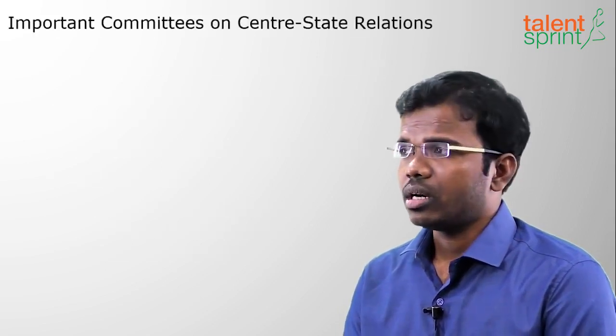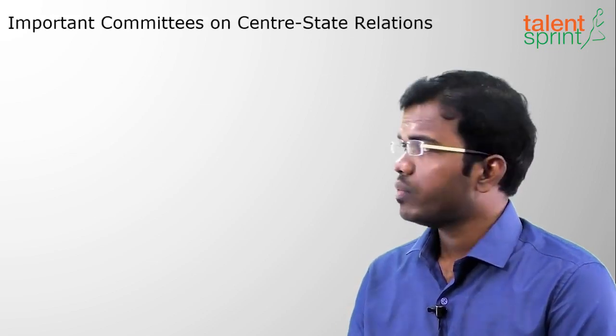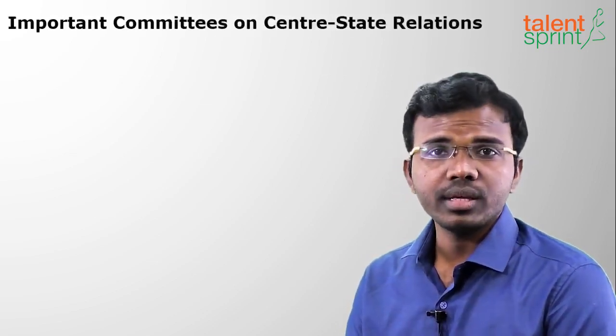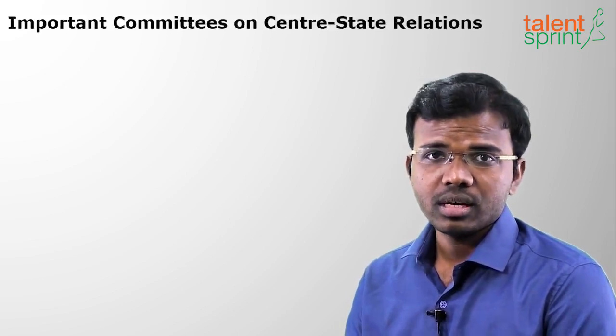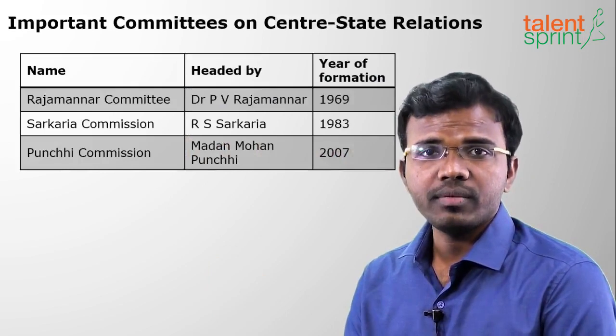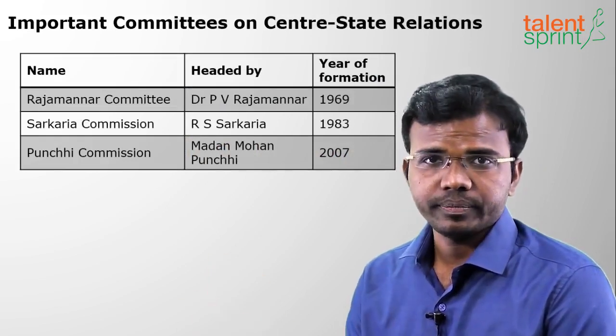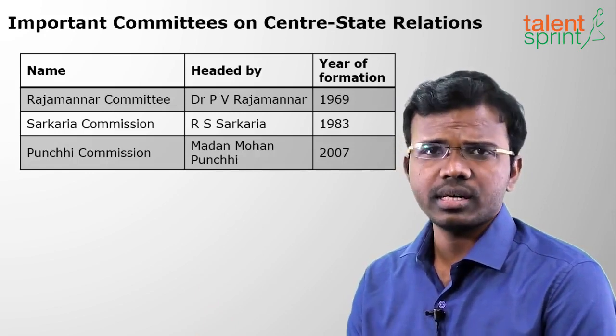Regarding center-state relations, we shall see some of the important committees. The first one was the Rajamannar Committee, headed by P.V. Rajamannar, established in 1969, for center-state relations.